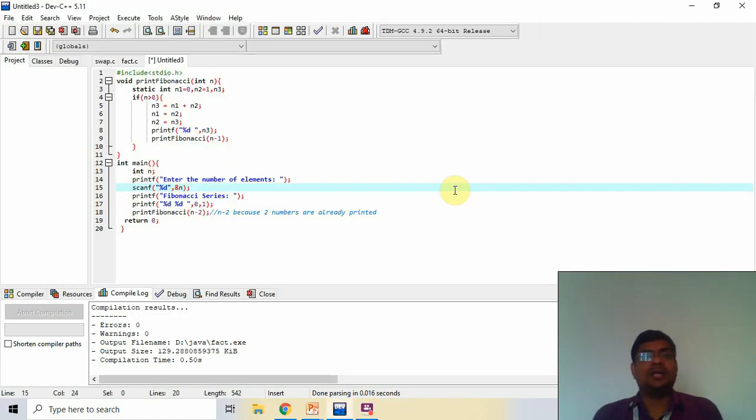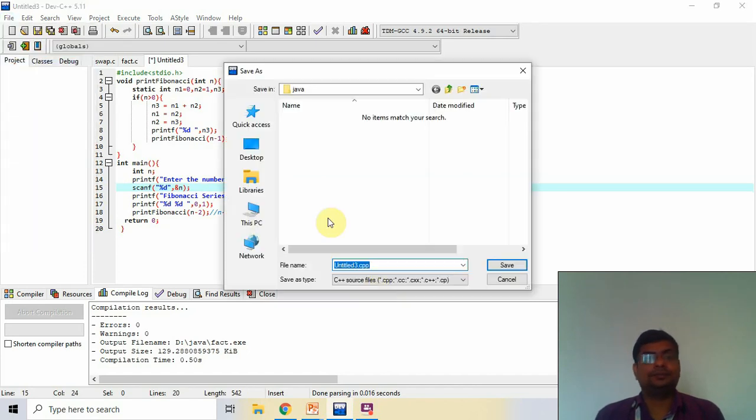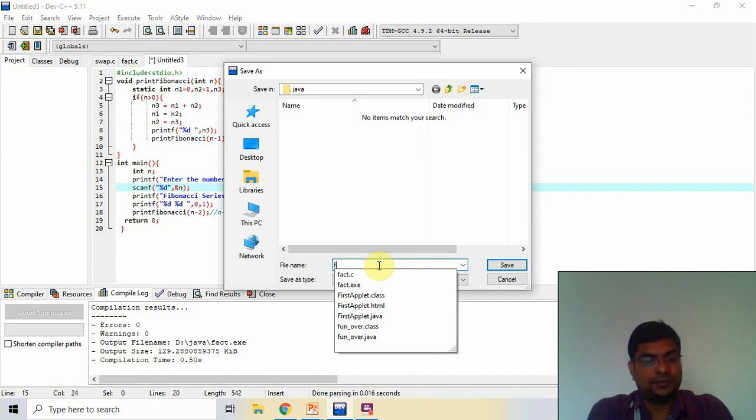Now I take another example, that is the Fibonacci series. I copy the code because the program is too lengthy, so it takes more time. So for that I copy the code directly. Here first we save it into Fibonacci.